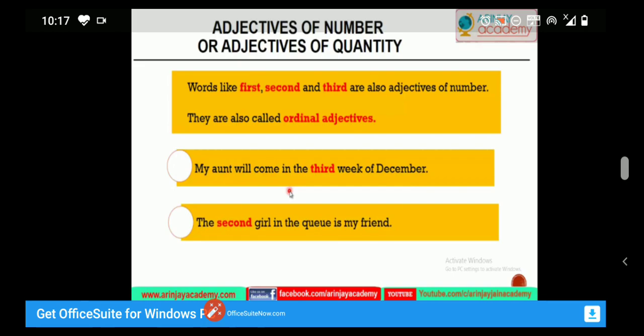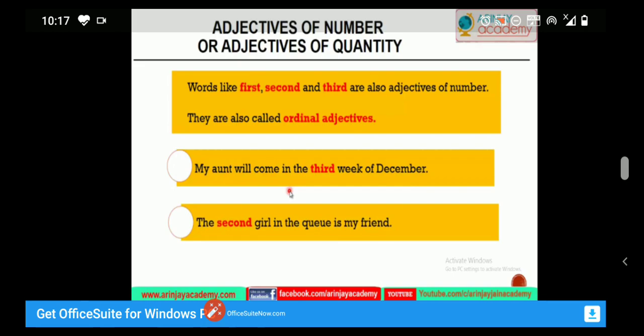And adjective of number indicates the number of noun, and these adjectives answer the question how many for the countable noun. And they are of three categories: definite numeral adjectives, indefinite numeral adjectives, and distributive numeral adjectives. Definite shows the exact number, indefinite does not show the exact number, and distributive shows each person or thing separately.